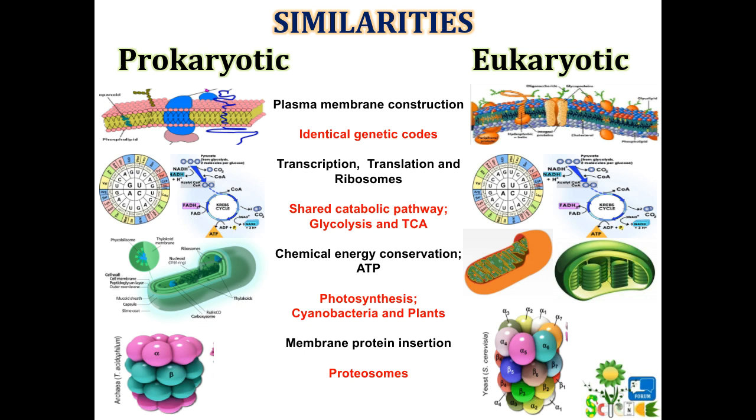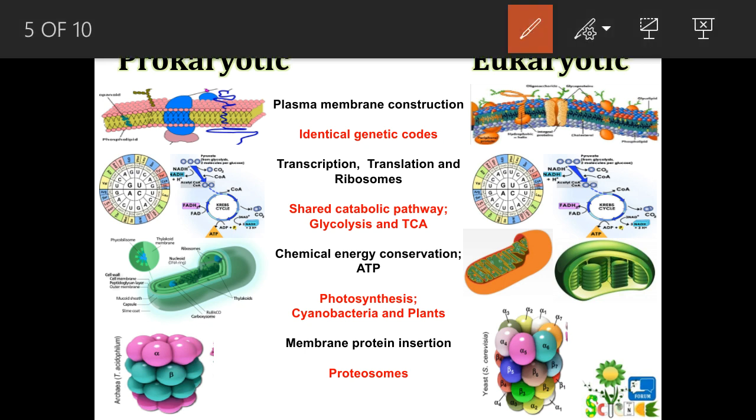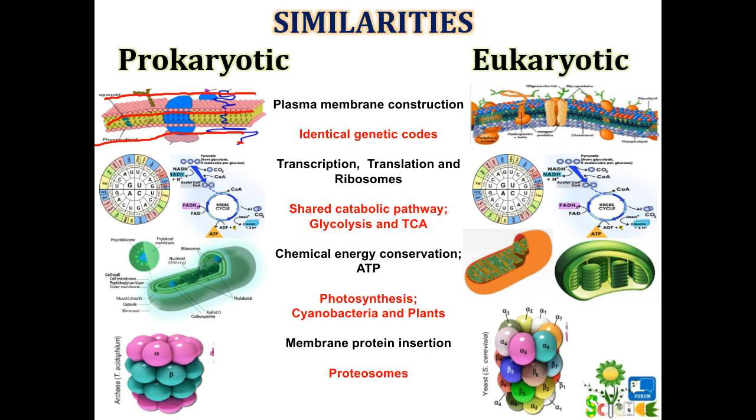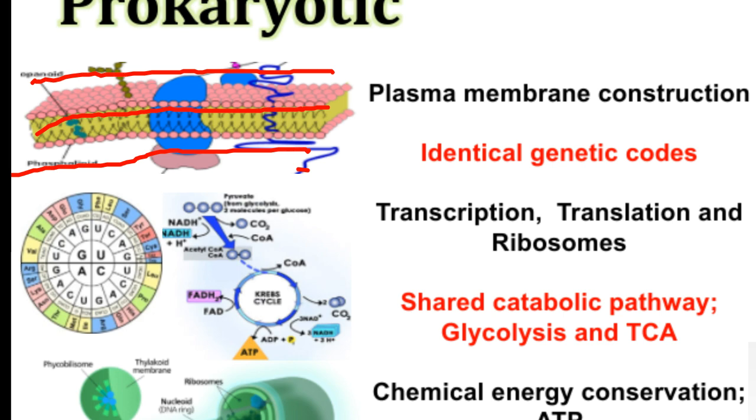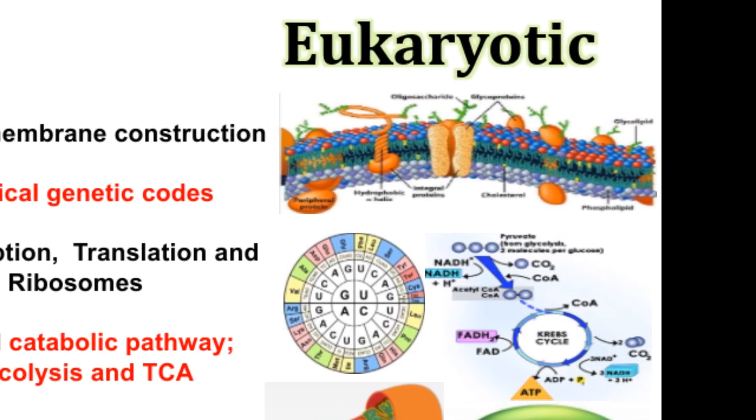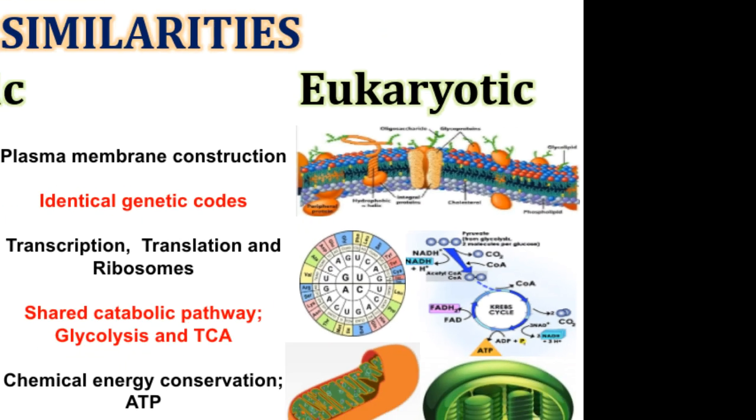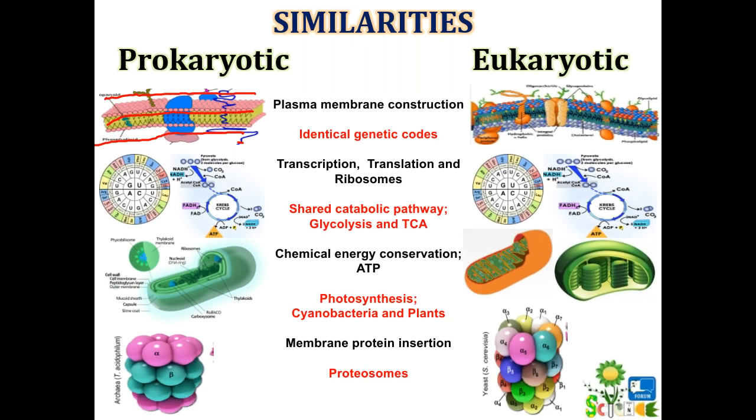If we look closely here, this pink colored portion is the hydrophilic head, and in the center is the hydrophobic tail, the yellow colored hydrophobic tail. That means the prokaryotic cell also consists of a lipid bilayer structure, the plasma membrane. Similar is the case with eukaryotes. Here also you can see a lipid bilayer membrane. That means in prokaryotes and eukaryotes there are certain similarities with respect to the plasma membrane.